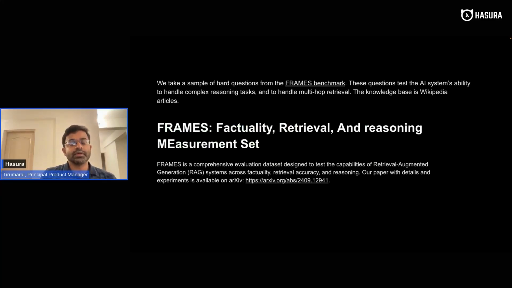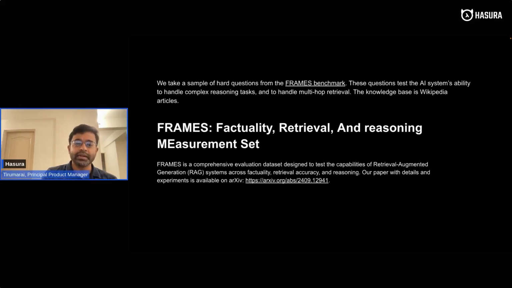So what is this benchmark? We're talking about getting 100%, so understanding the benchmark is really important. This benchmark is called FRAMES. It was released mid to late last year by Google. It stands for Factuality, Retrieval, and Reasoning Measurement Set.